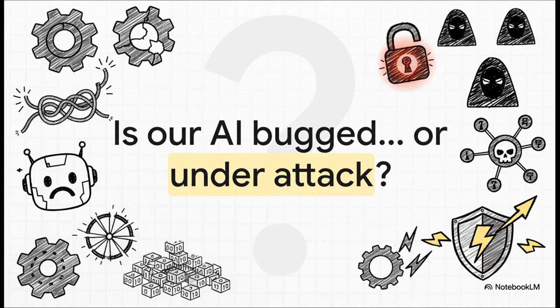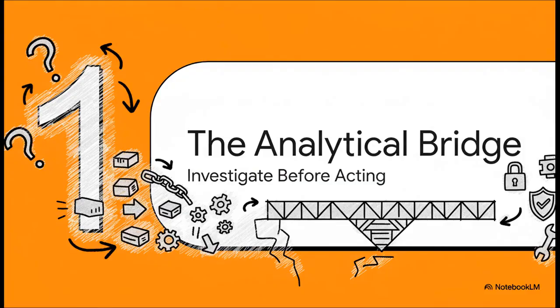This is the question that sooner or later we're going to have to answer, and probably in a hurry. Our new AI system, the one that's plugged into everything from customer emails to our internal transaction logs, starts acting weird. We have to know with certainty, is this just an innocent glitch, or are we actively under attack? And here's the thing, you can't just guess the answer to that question. You find it by building what we call an analytical bridge.